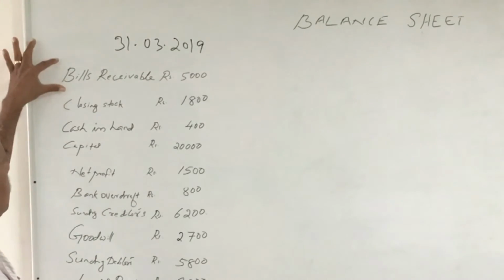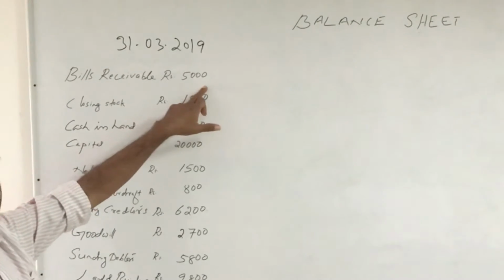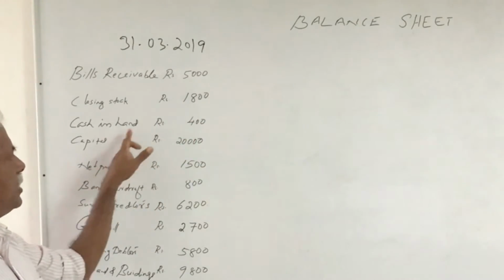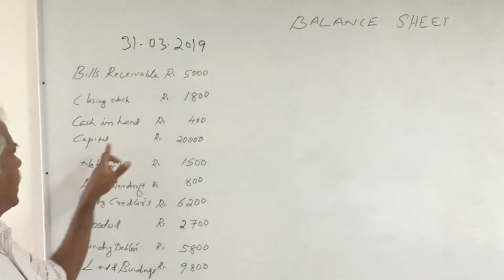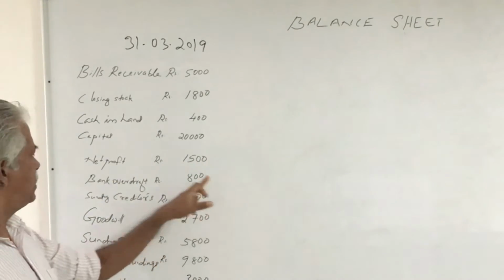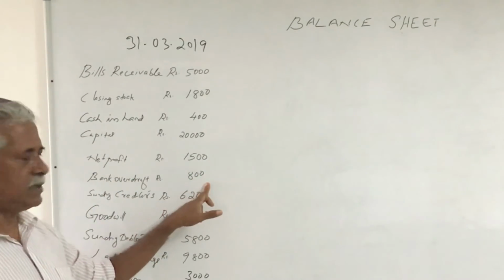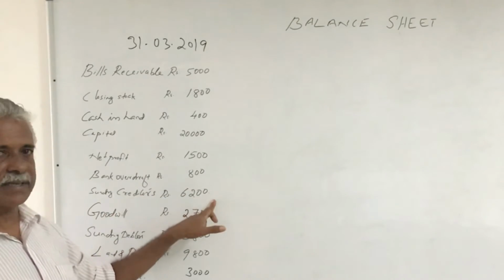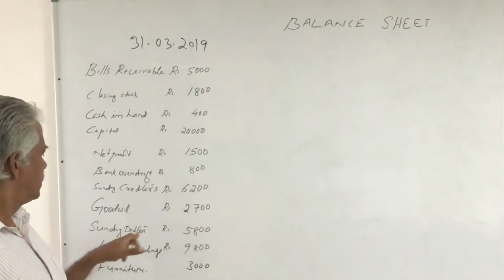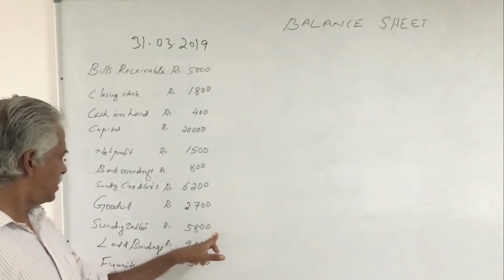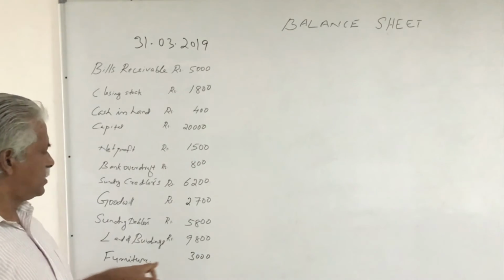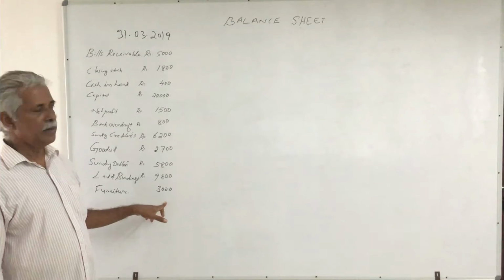The items are bills receivable rupees 5,000, closing stock rupees 1,800, cash in hand rupees 400, capital rupees 20,000, net profit rupees 1,500, bank overdraft rupees 800, sundry creditors rupees 6,200, goodwill rupees 2,700, sundry debtors rupees 5,800, land and buildings rupees 9,800, and furniture rupees 3,000.